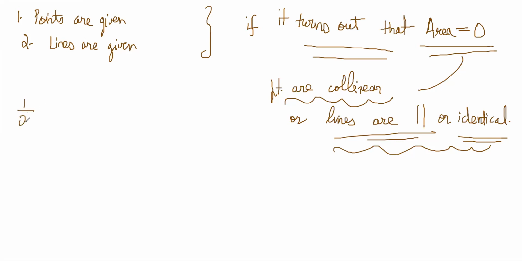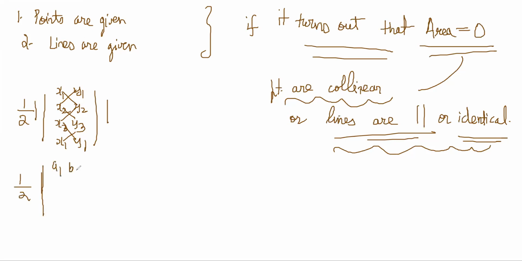Area can be obtained by the shoelace formula: x1, y1, x2, y2, x3, y3, x1, y1. Do the shoelace thing, this minus this, and take the determinant. The other way is half of the determinant of A1, B1, C1, A2, B2, C2, A3, B3, C3, where A1, B1, C1 are the coefficients of the line. So more or less, this is the theory in the straight line section.